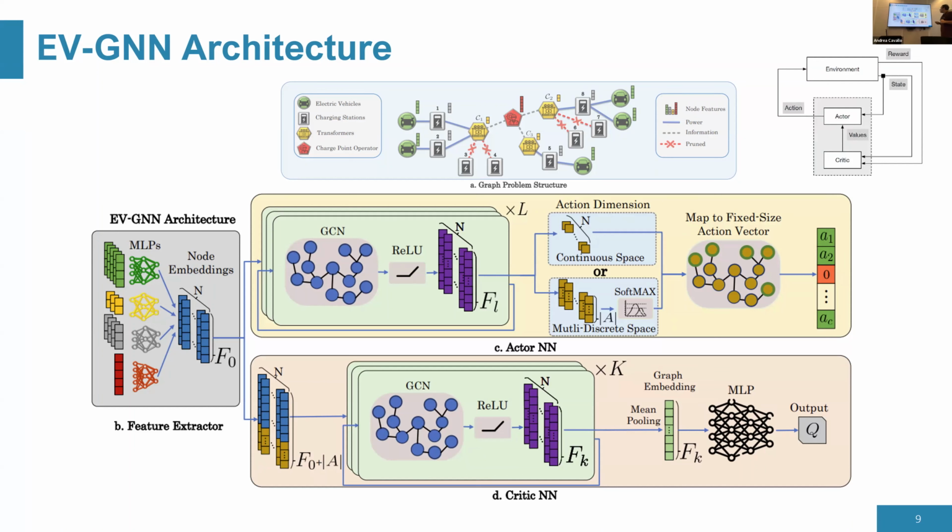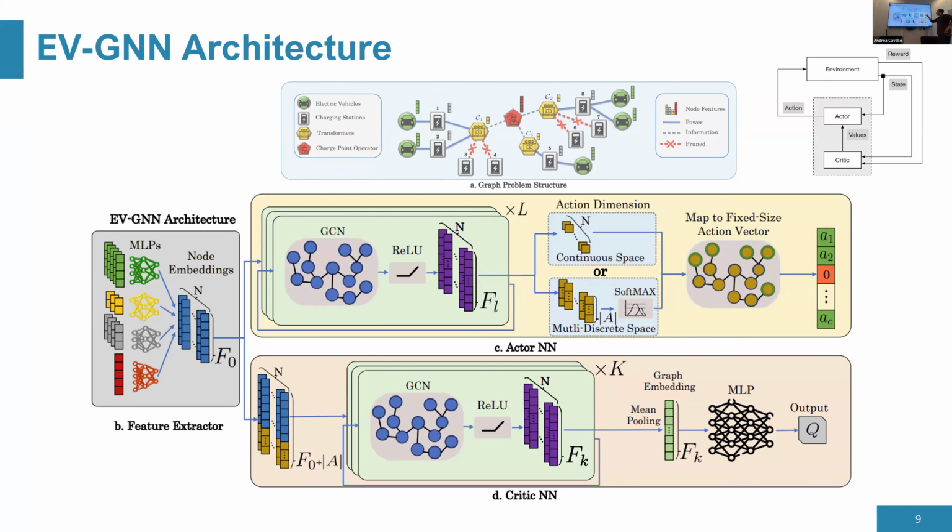In the case of the actor network, I remember, it takes in the state and has to produce actions for every connected electric vehicle. What do we do here? Graph convolution, followed by ReLU for nonlinearity, and then we go to the last layer. For a continuous space, where the action takes values from 0 to 1, it can be just one feature. So we end up with a graph like here, where each node has one feature, and this feature represents the action.